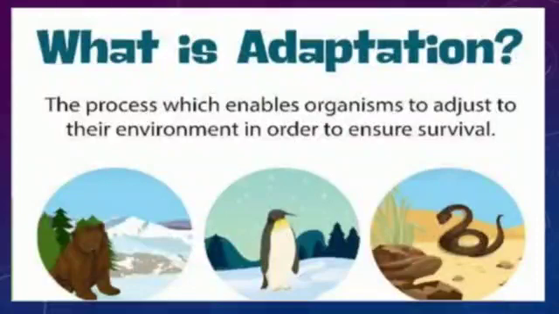Again, what is adaptation? The presence of specific features or certain habits which enable a plant or an animal to live in its surrounding is called adaptation. The process which enables organisms to adjust to their environment in order to ensure survival. This is adaptation.